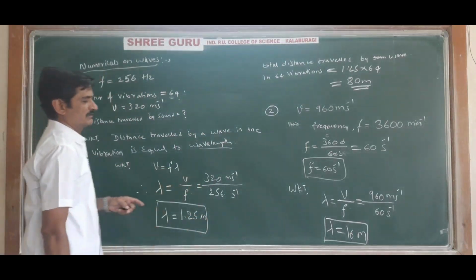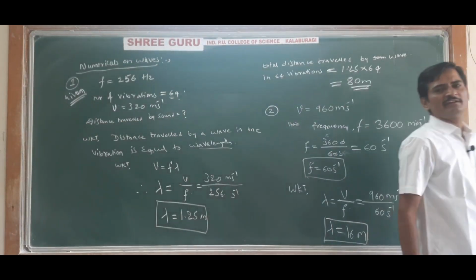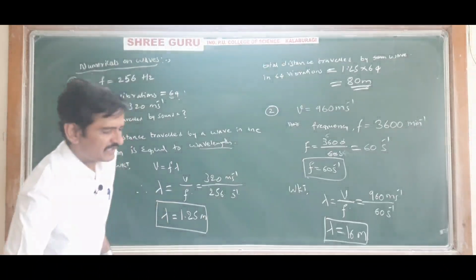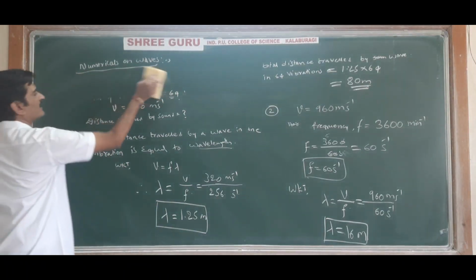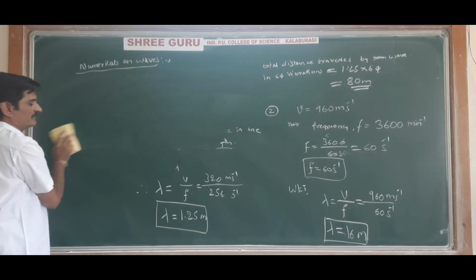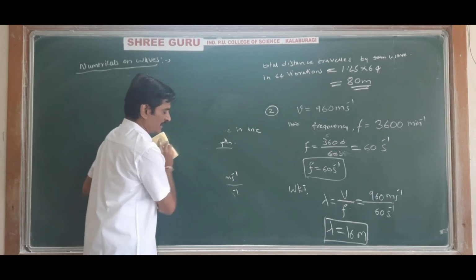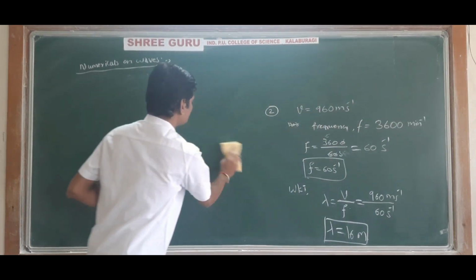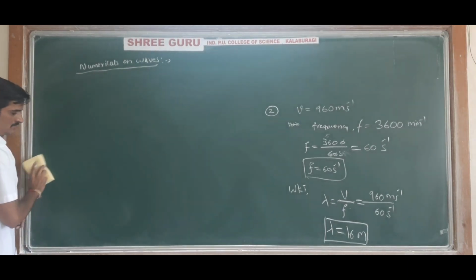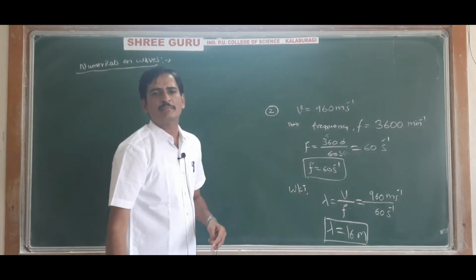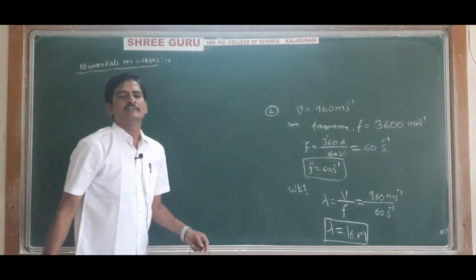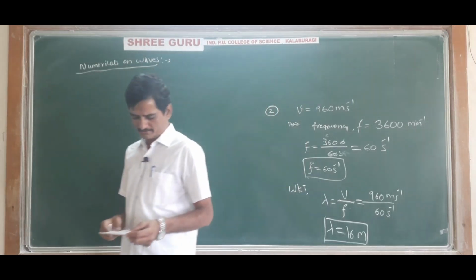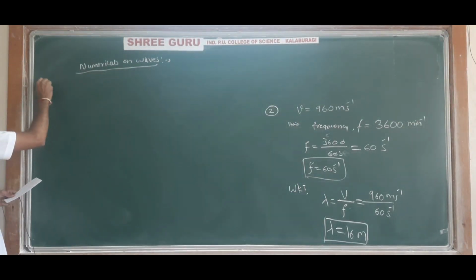So this is just a 2 marks question. So the wavelength of the wave is 16 meter in the second question. Understood? Try to solve such kind of simple numericals. These look like simple numericals and small marked questions, but they contain the meaning of the theory that you have studied in the classroom. These questions are only from the basic understanding of the chapter. Okay, next question, third question.